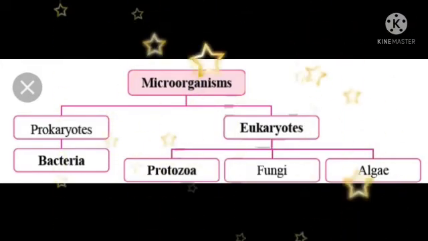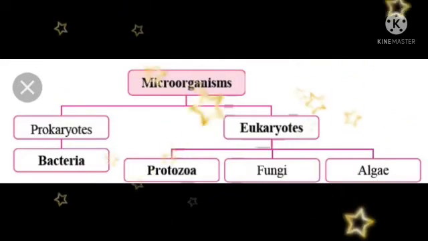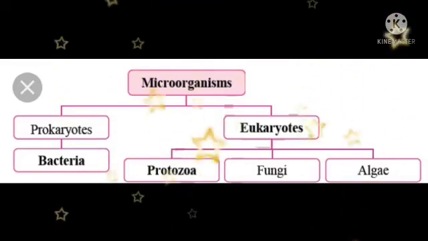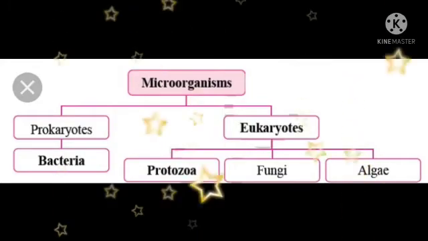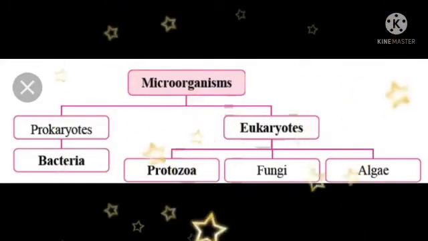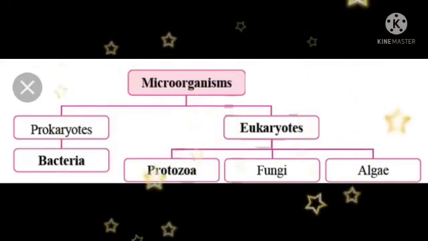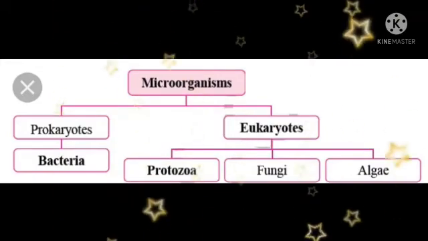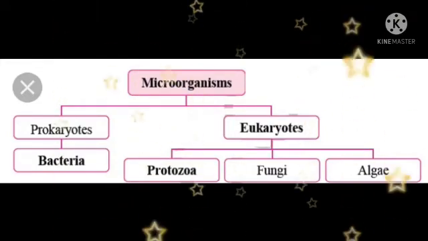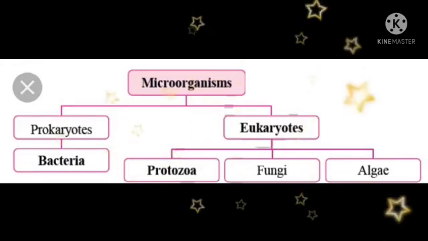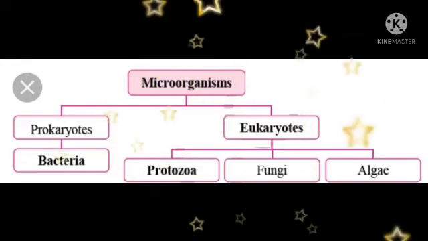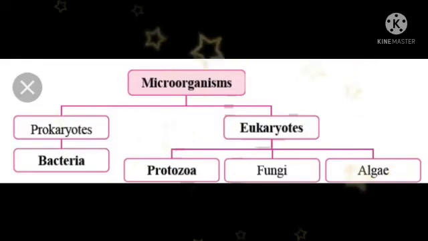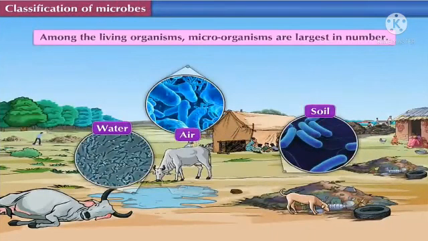Under prokaryotes, bacteria is the subgroup which comes, and under eukaryotes there are 3 subdivisions. The first one is protozoa, the second one is fungi, and the third one is algae. So students, we are going to discuss each of these microorganisms in detail in this slide.